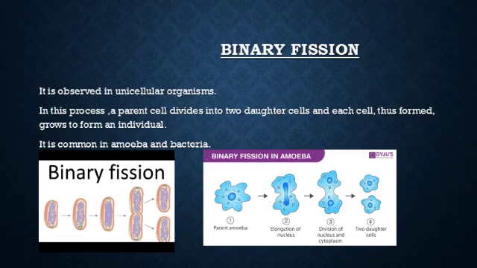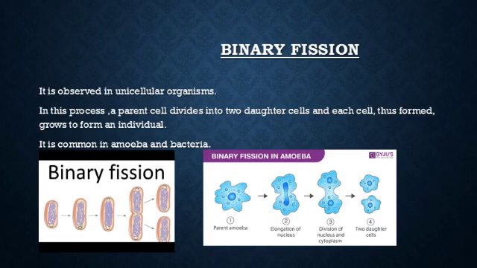Look at the pictures. In the first picture, it is bacteria. You can see the mother bacteria, which is the adult cell, gets divided into two cells, and that adult cell is called the parent cell or mother cell. When it starts dividing, its nuclear material also starts dividing, and then it is divided into two equal parts. Look at the picture in the case of bacteria.